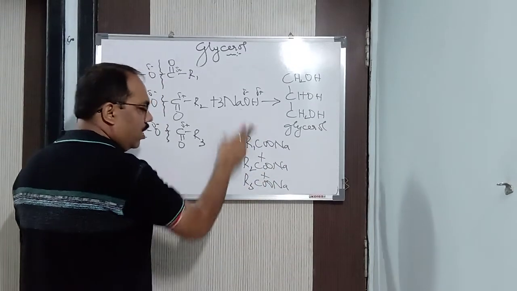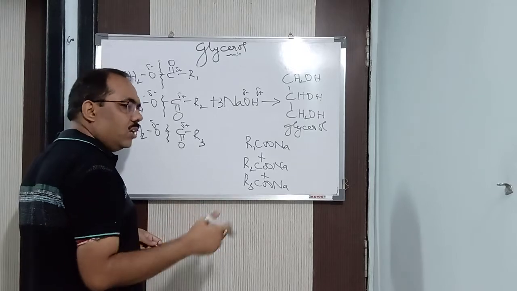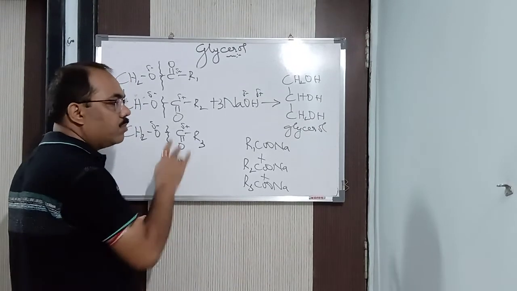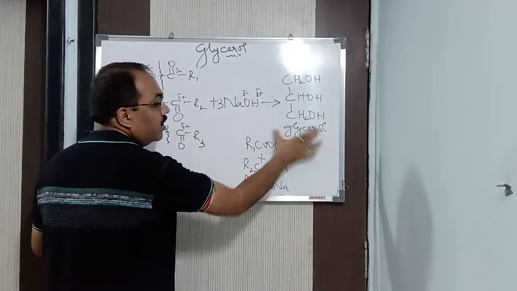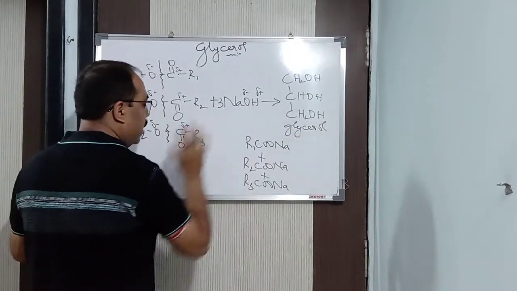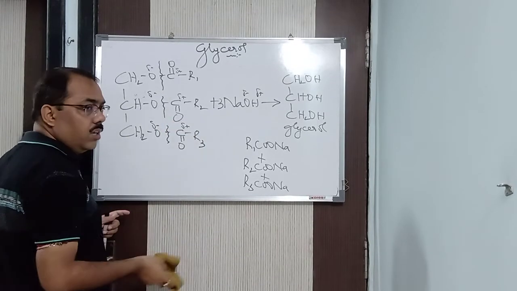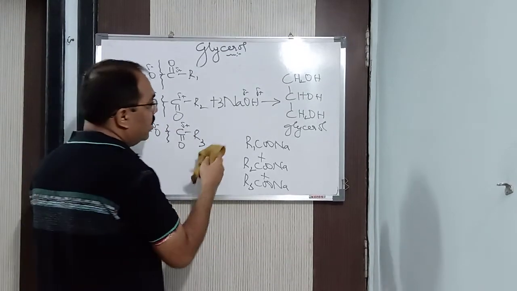We are preparing soap. Now there is a process: we are washing it, filtering it, and then we are getting the soap. I am not going into detail about the process of saponification because I am interested in glycerol only. So hence we get glycerol here. Got it? So this is one way we get glycerol, from the saponification process by using NaOH.